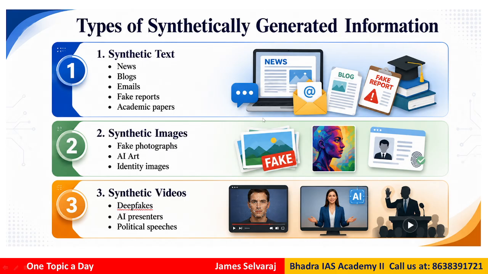Now types of synthetically generated information, there are different types, so I try to highlight. So in mains answer, this becomes part of your answer writing division. So first thing we talk about synthetic text. It could be news, blogs, email, fake reports, academic paper, whatever, which is AI generated. Synthetic images like fake photographs, AI art, almost identical images, which you can use for making license, passport, various things.